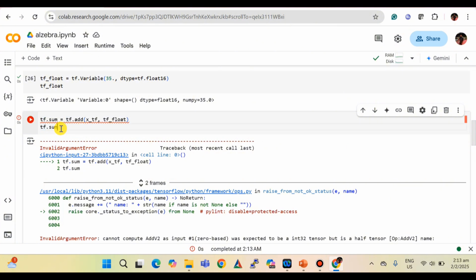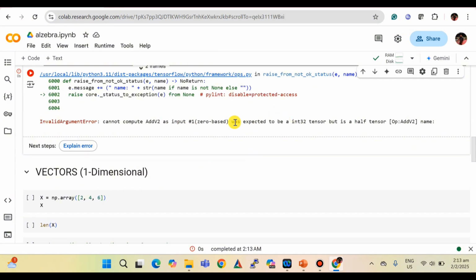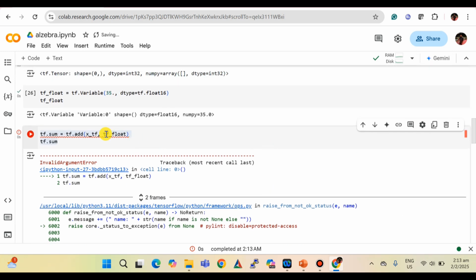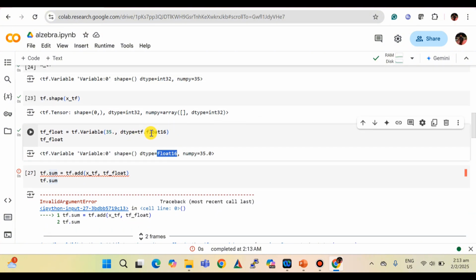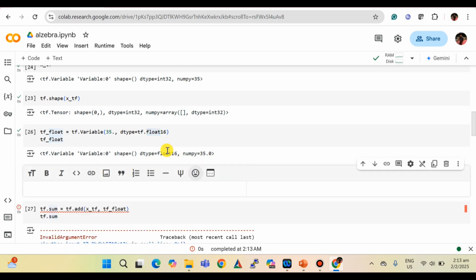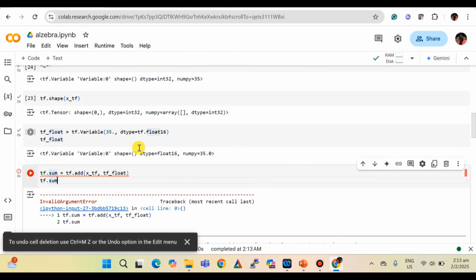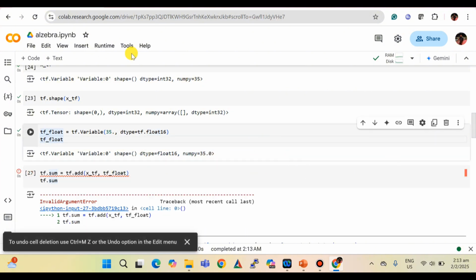All right, guys. So here we were getting the error. If you see the error, what it is saying is that it is expected to be an integer 32. However, the float value I have defined here has data type float 16. So what I can do, let me delete this one, and here I'm going to insert one more row.